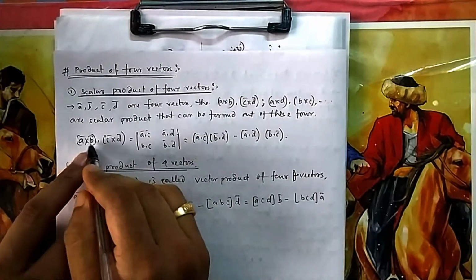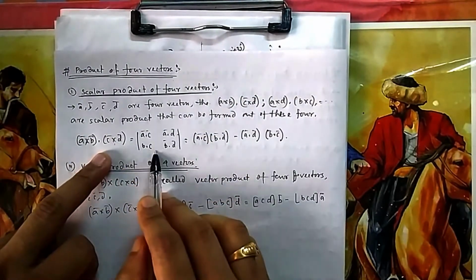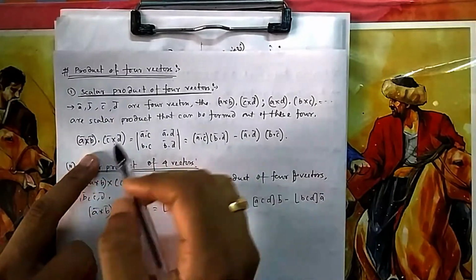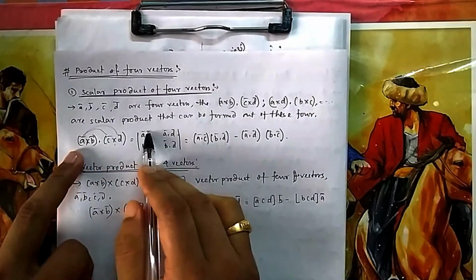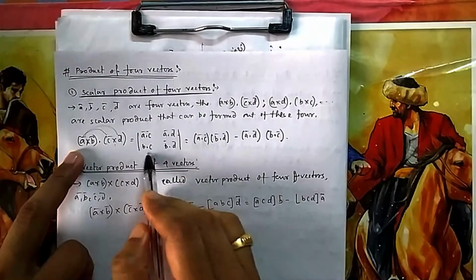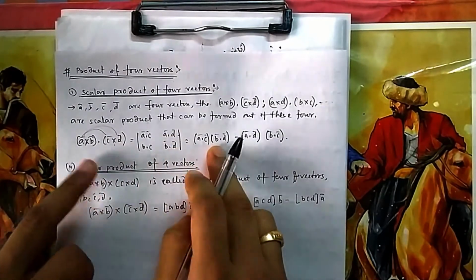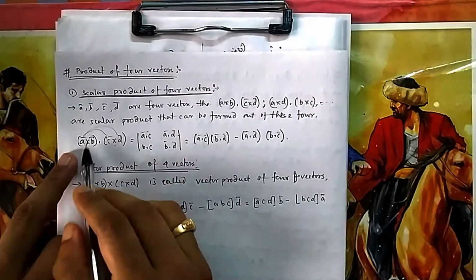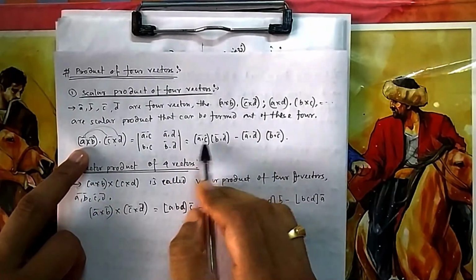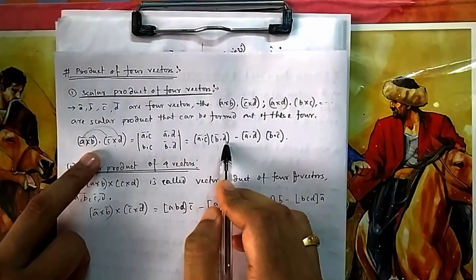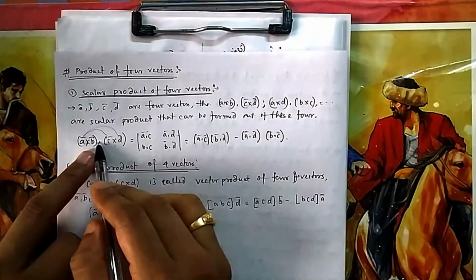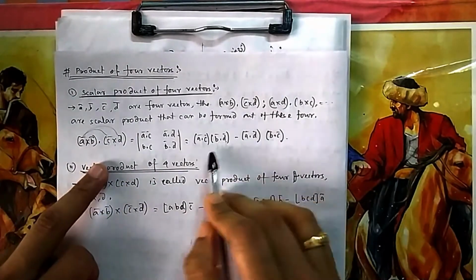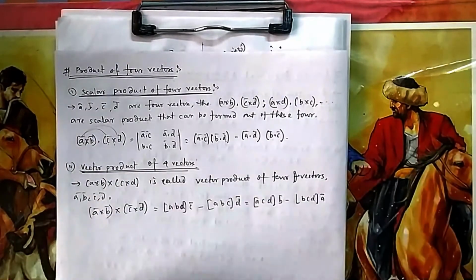And the formula is A cross B dot C cross D. This is the formula. If you expand it, you can remember it: AC, AD, BC, BD in determinant form. Or if you want to remember it this way, I told you the farthest one, this into this, AC, then BD. First you do AC, then BD, then last is AD, BC. You can remember it this way, or in determinant form also.